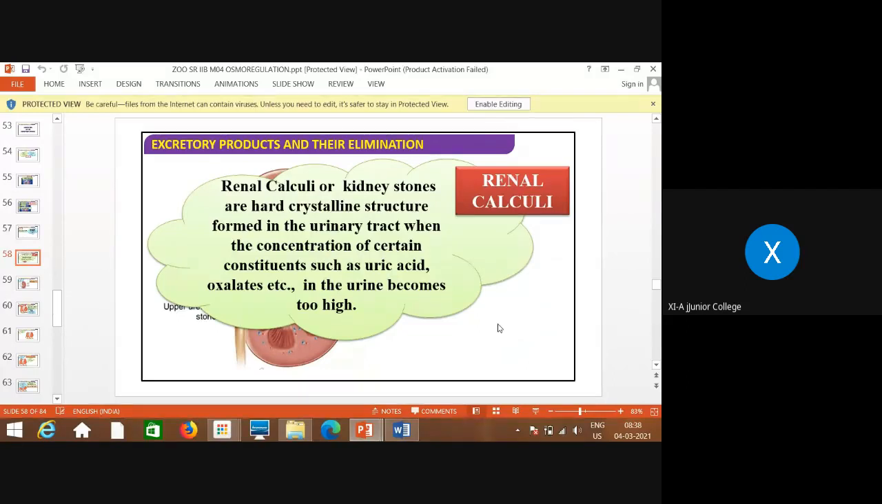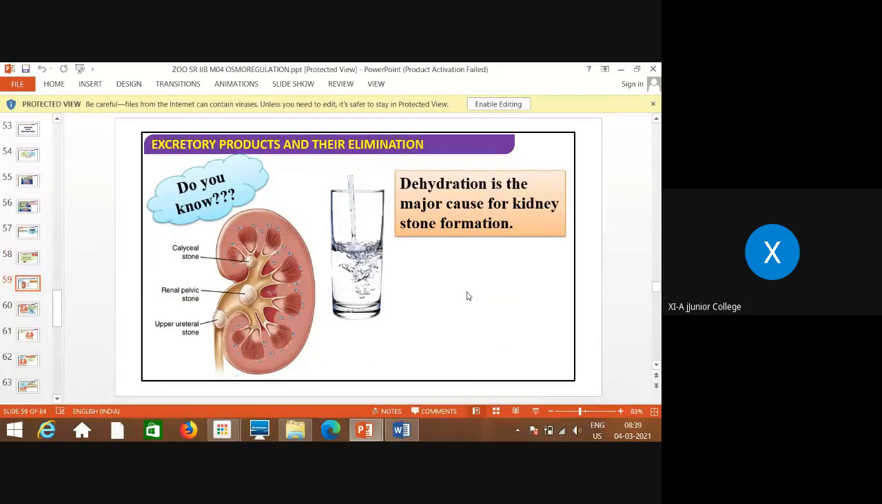So renal calculi means kidney stones are hard crystalline structures formed in the urinary tract when the concentration of certain constituents such as uric acid, oxalates, etc. in the urine becomes too high. When uric acid, oxalates, some salts are in more concentration observed in the urine, then they form the stones. They form the crystal form. And so these crystals are nothing but the called as kidney stones. Dehydration is one more major cause for kidney stone formation.